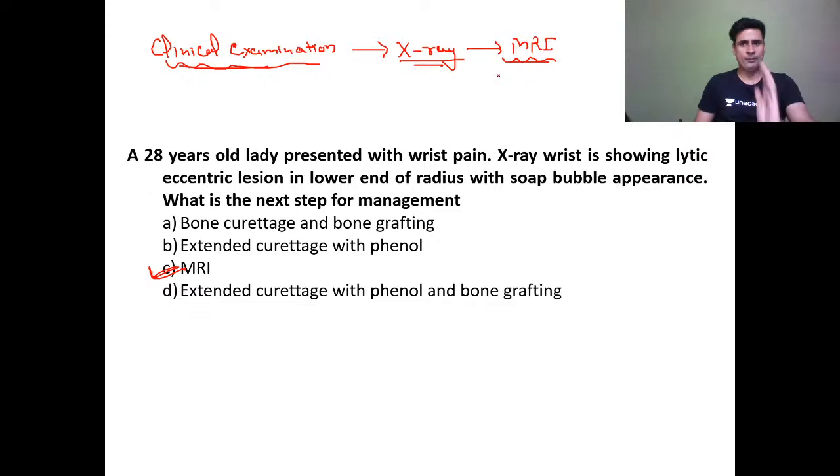And once we do MRI, then confirmation of bone tumor by bone biopsy or biopsy of the lesion. Sometimes we can take from soft tissue also if the tumor is expanding in soft tissue. After confirming histopathological diagnosis, only we can give treatment. So before biopsy we cannot give treatment. Biopsy is the diagnostic procedure of choice.